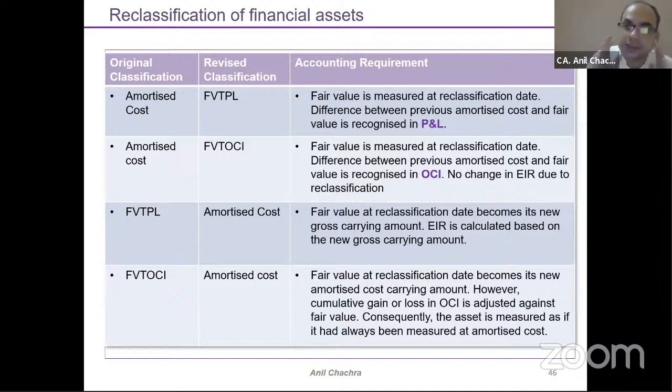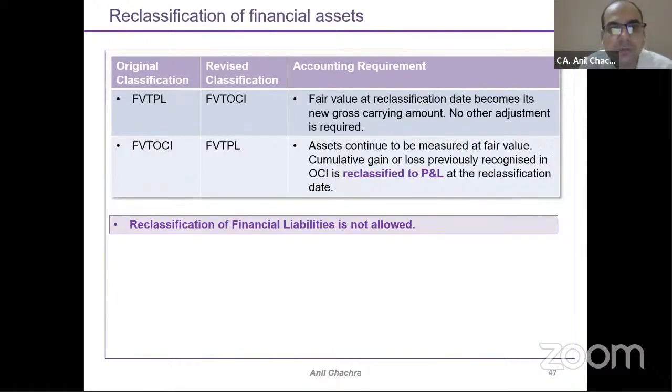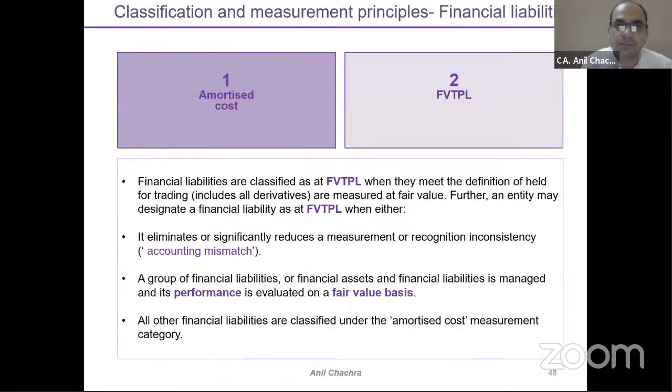So that's the difference. But the thing is that you need to take the fair valuation at the time of the reclassification dates. All the factors will remain the same, whether you want to convert from amortized to fair valuation or fair valuation to amortized, the new fair valuation will become your cost factor, right? So that is the difference in this reclassification. But yes, reclassification of the financial liability is not allowed. It's allowed only for the financial assets.